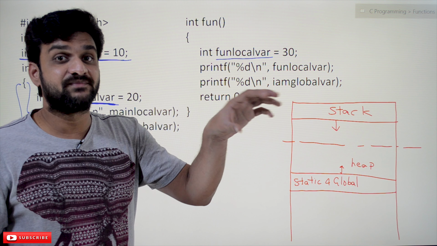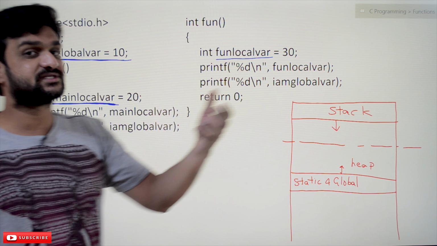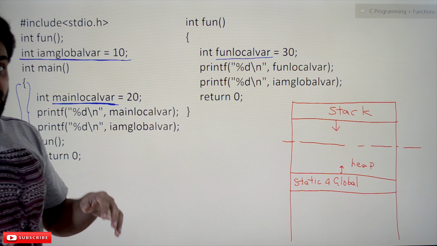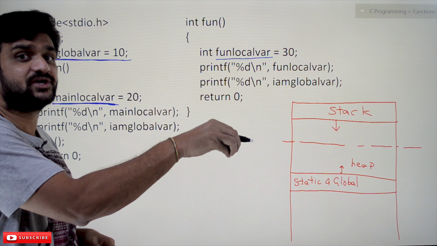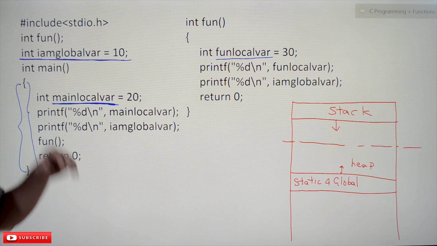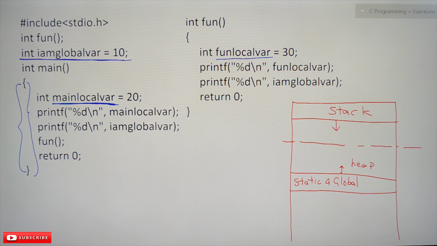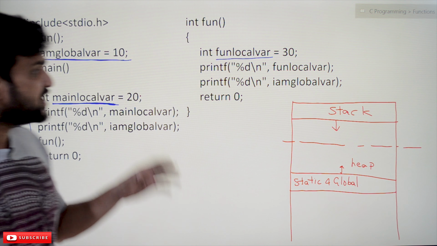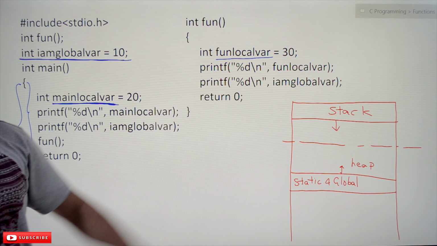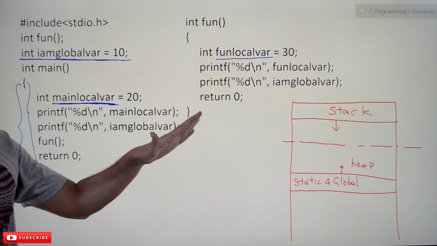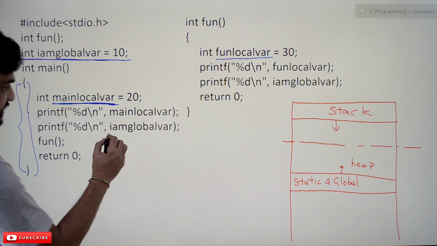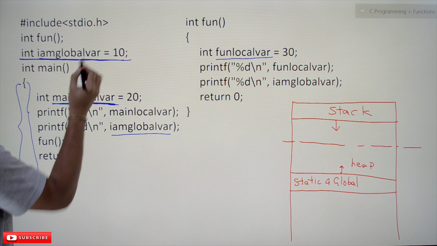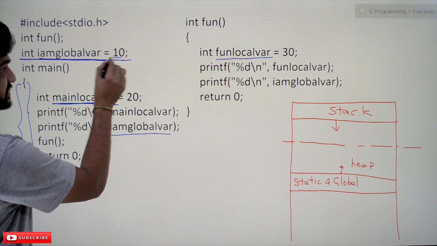Now coming to the global variable. So what is this global variable? This global variable is declared outside the body of the function, and it is always declared above the main function. And what is the use of this global variable? Any function in the program can access that variable. See here we are printing "I am global var". So the name itself states that I am a global variable, and the value stored is 10.